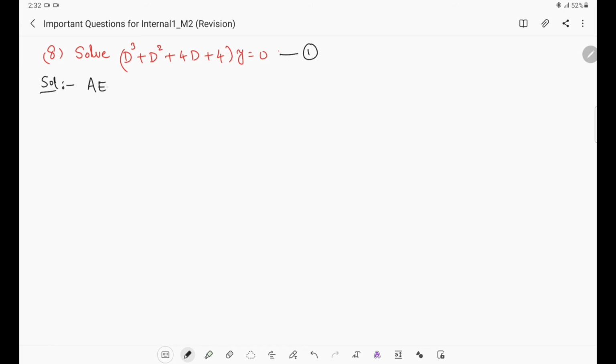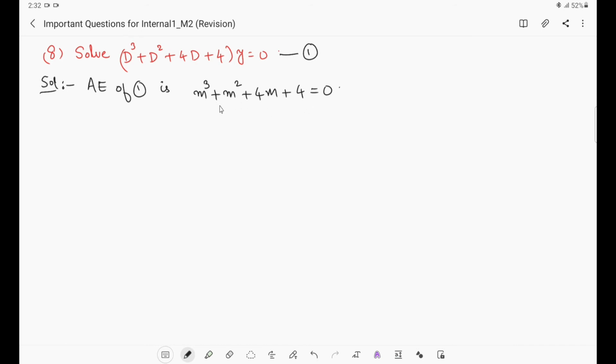The auxiliary equation of 1 is m cube plus m square plus 4m plus 4 equals 0, where D is replaced with m. All those other things should not be written, only this is the auxiliary equation. Now we have to find the roots of this, because the complementary function depends on the roots of the auxiliary equation, right? The roots may be real and distinct, that is the first case; real and equal, the second case; or complex, the third case. So let us find the roots of this.